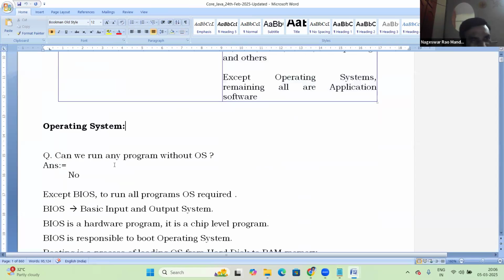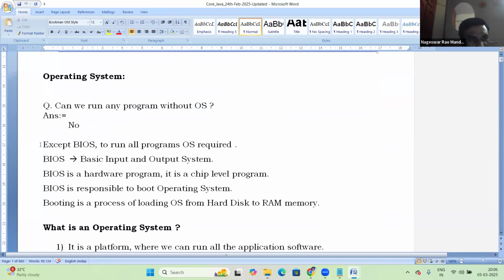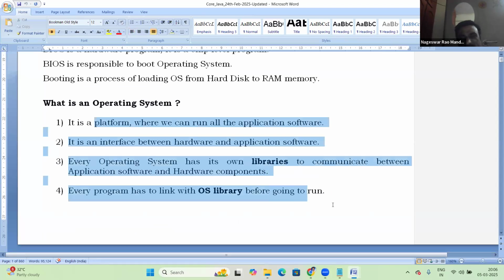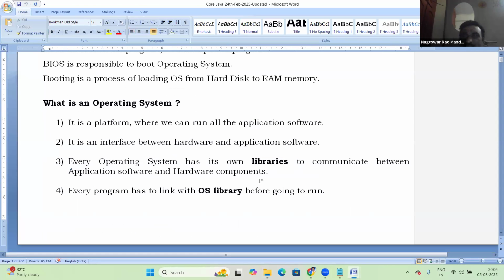Next about OS. Can we run any program without OS? No. Except BIOS. To run all programs, OS is required. BIOS stands for Basic Input Output System. It's a hardware program, chip level. BIOS is responsible to boot the OS. Booting is the process of loading OS from hard disk to RAM memory.